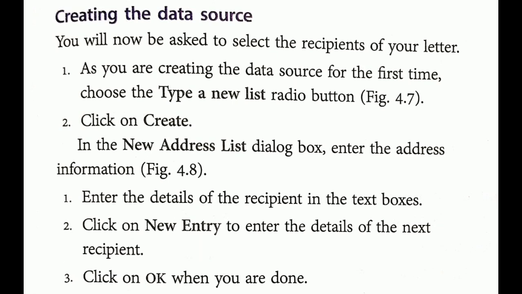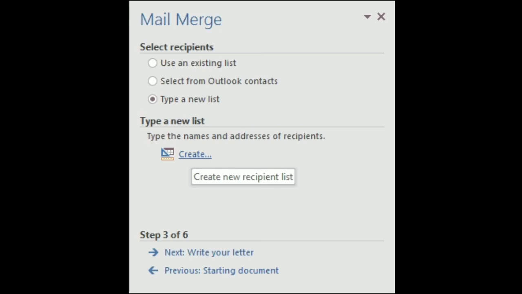Now let us see each one of the steps using pictures. Then you will get a clear idea. First step is you have to select the recipient. Inside the data source we are entering the name and address of the recipient. Three options are given. Since we are creating the data source for the first time, you have to click on Type a new list.